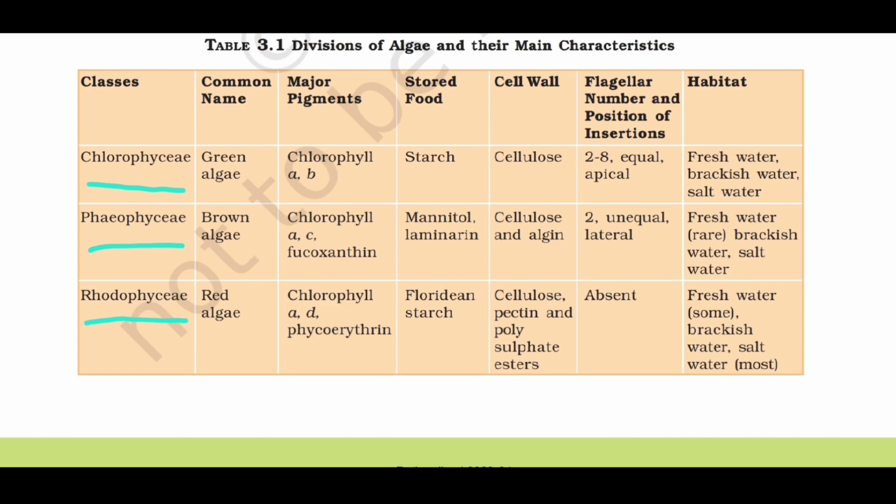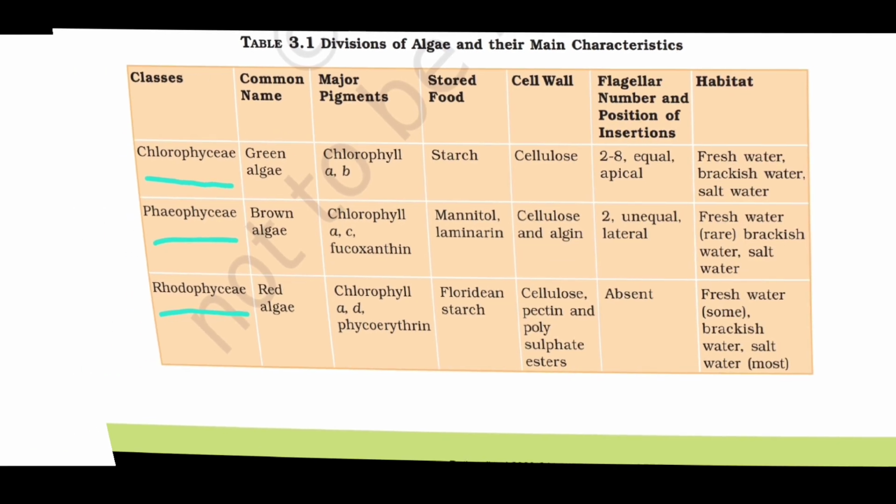Classes: Phaeophyceae, common name brown algae, major pigments chlorophyll a, c, fucoxanthin, stored food mannitol, laminarin, cell wall cellulose and algin, flagellar number and position of insertions 2, unequal, lateral, habitat fresh water, rare, brackish water, salt water. Classes: Rhodophyceae, common name red algae, major pigments chlorophyll a, d, phycoerythrin, stored food floridean starch, cell wall cellulose, pectin and sulfate esters, flagellar number and position of insertions absent, habitat fresh water, some, brackish water, salt water, most.